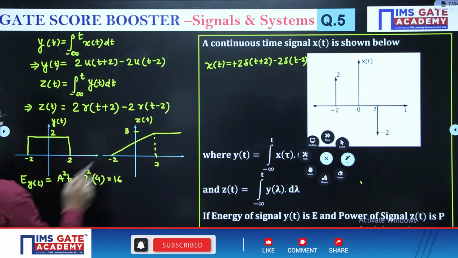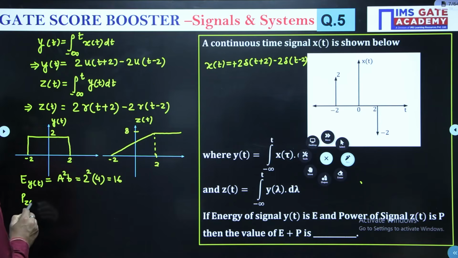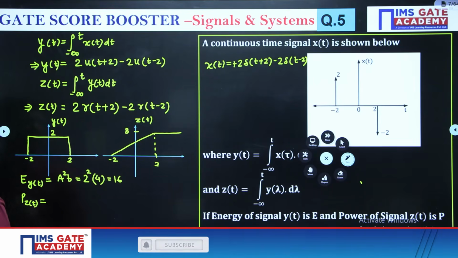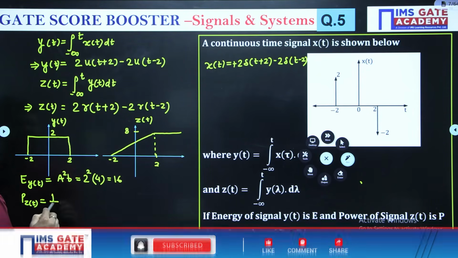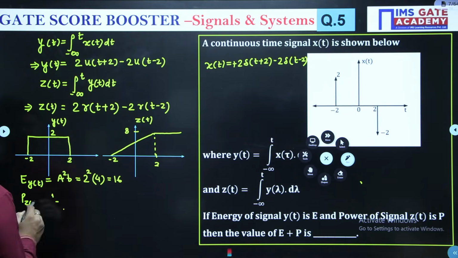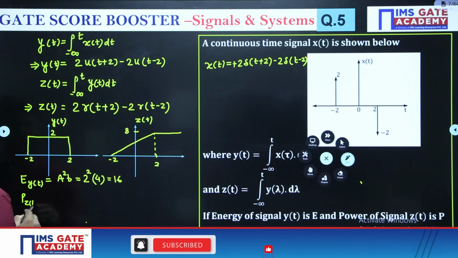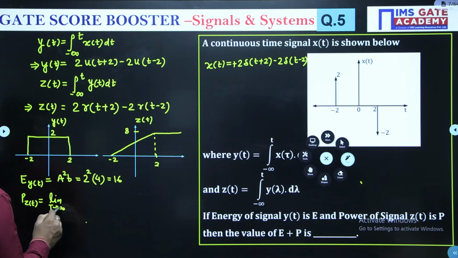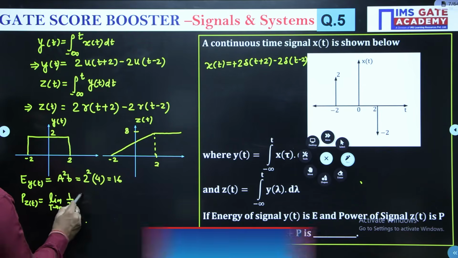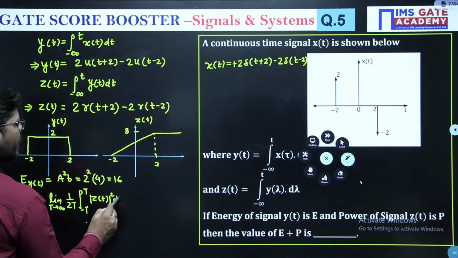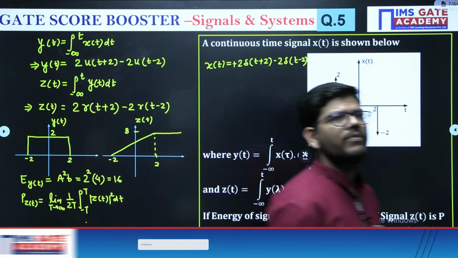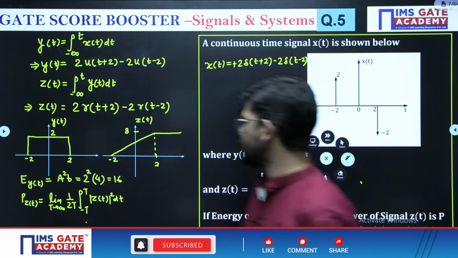Now, if I have to calculate the power of z of t, right? So, to calculate the power of z of t, what is the formula? It's an aperiodic signal, and for an aperiodic signal, the formula is limit T tending to infinity, 1 upon 2T, integral from minus T to T of z of t whole square dt. Correct? This is the formula to calculate the power for an aperiodic signal.